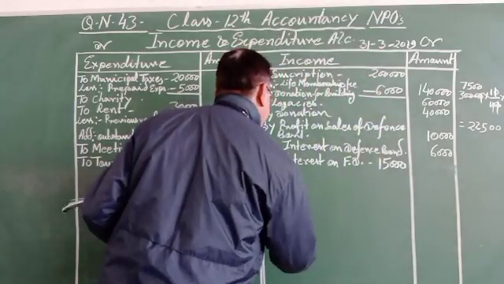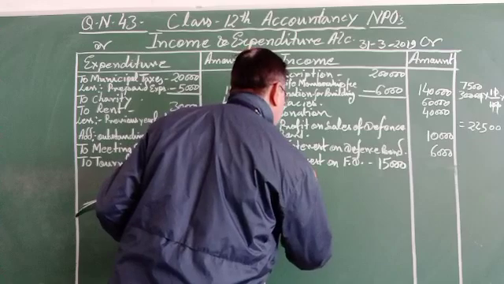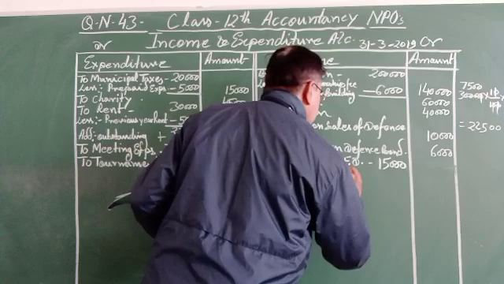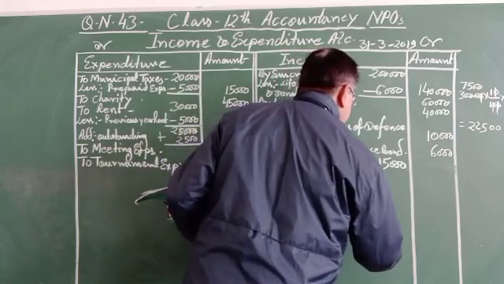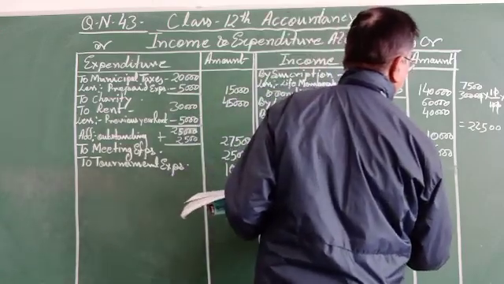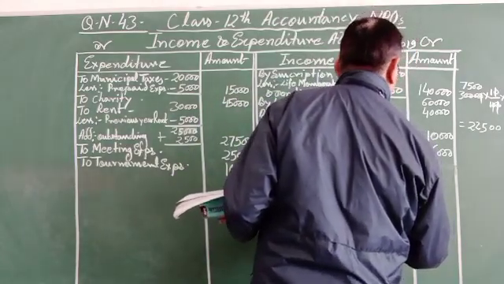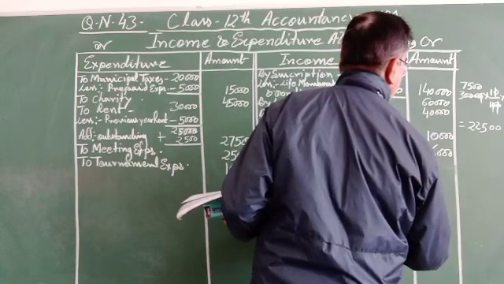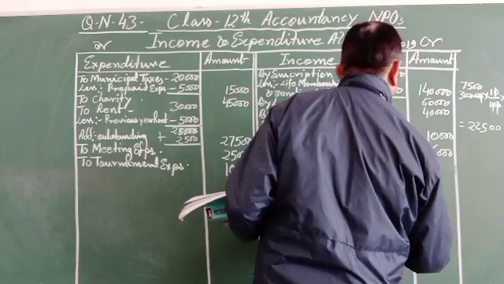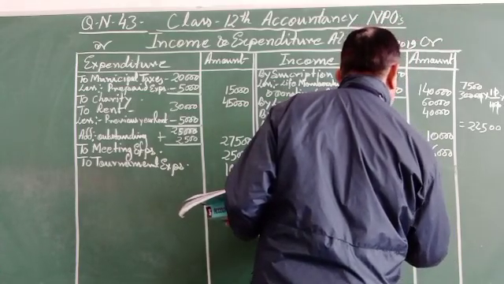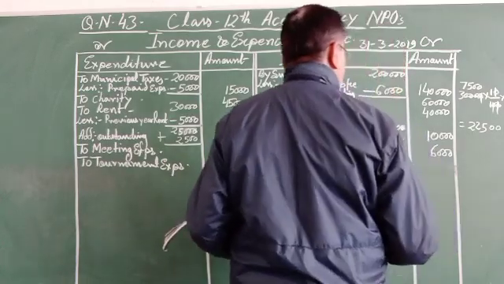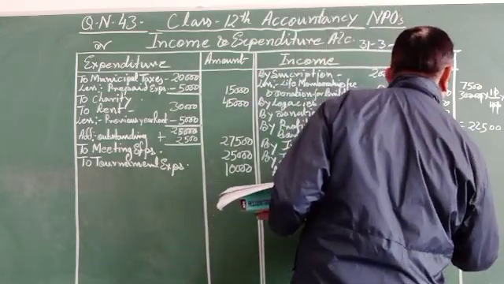Add accrued interest. Accrued interest 7,500, plus 15,000, 7,500 equal to 22,500.